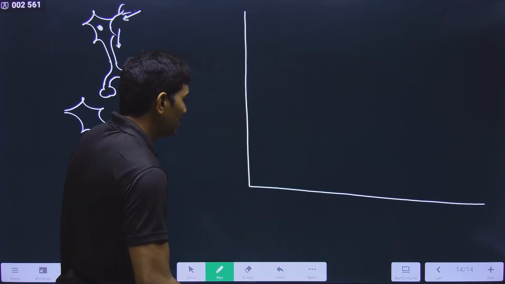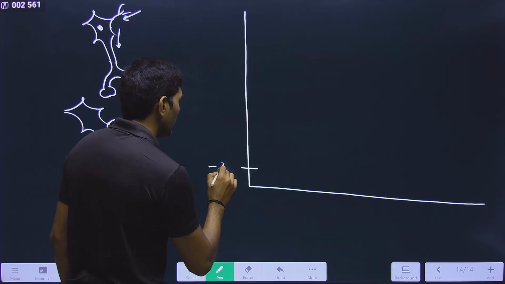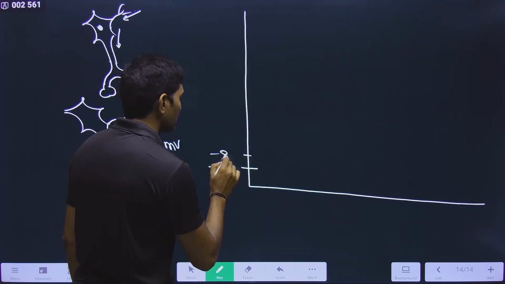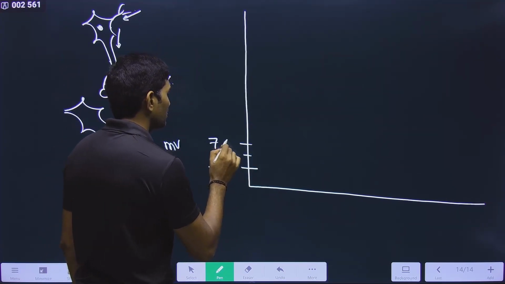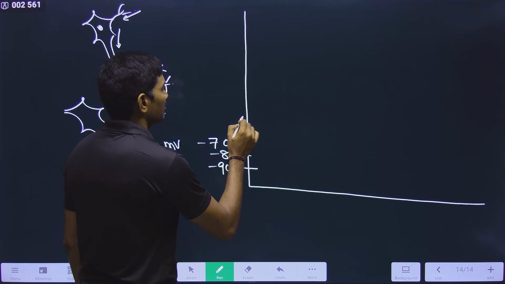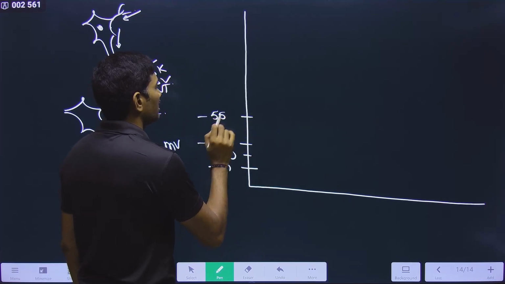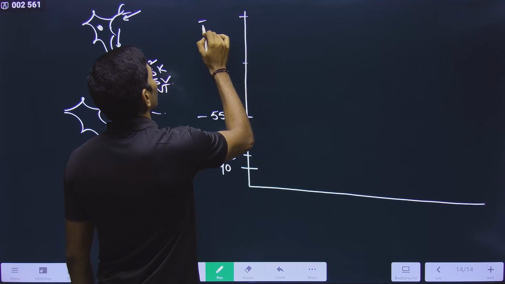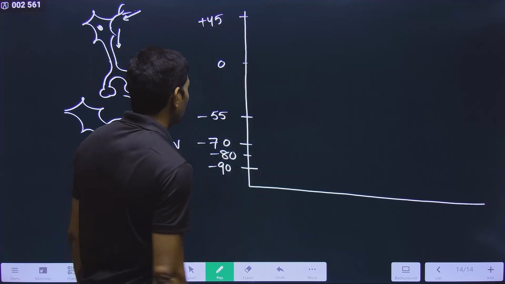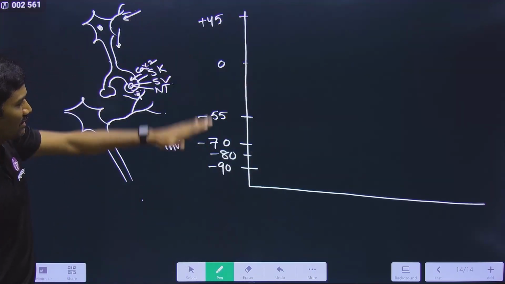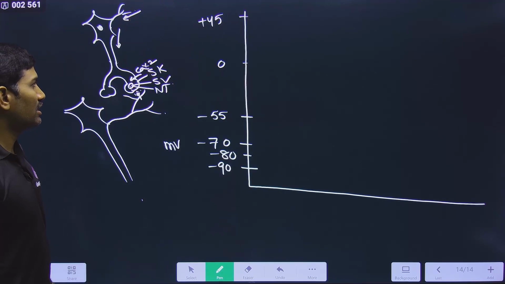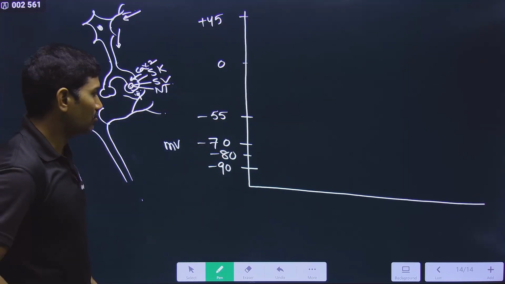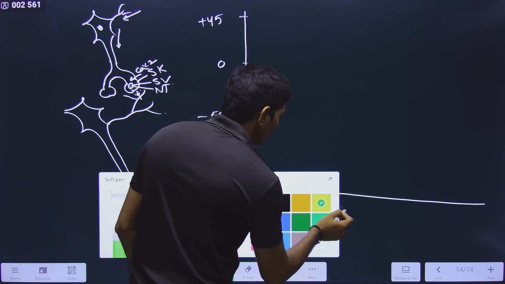Observe carefully here. In this graph, I am mentioning minus 90. All these are in millivolts. This is minus 80. This is minus 70 millivolt, and somewhere here we will write minus 55 millivolt. Somewhere here we will write 0, and somewhere here we will write plus 45 millivolt. These are some important values that we need. Anyhow, 0 is not needed, but still I am writing it like this. Clear? Now, how exactly are we drawing the graph?